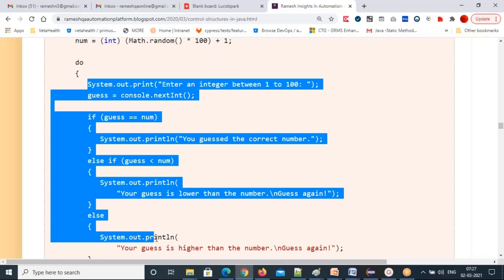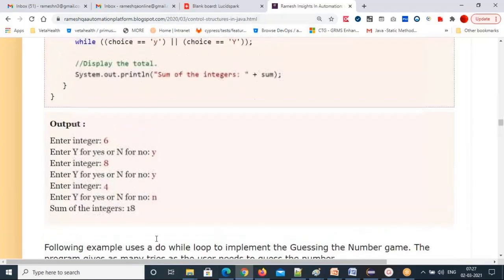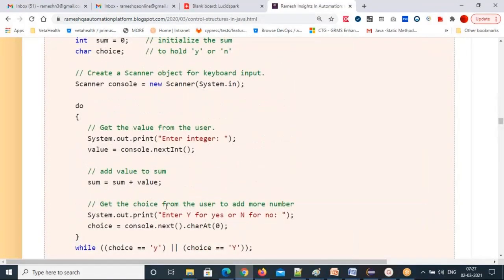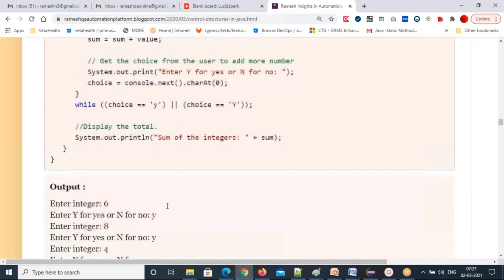So we'll do these 2 programs, then we'll go for the for loop. First, you need to add a number until your choice becomes no. This program you cannot do with the while loop, because you cannot check the choice first. If the first choice is no, your code is not going to execute.